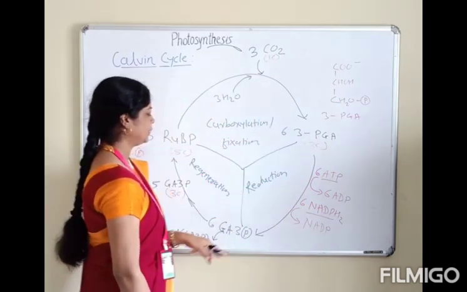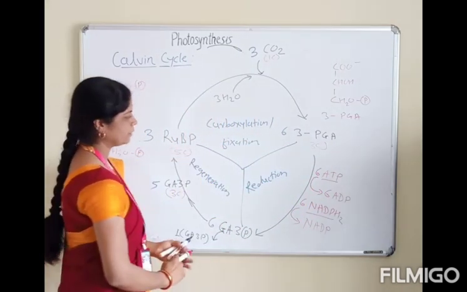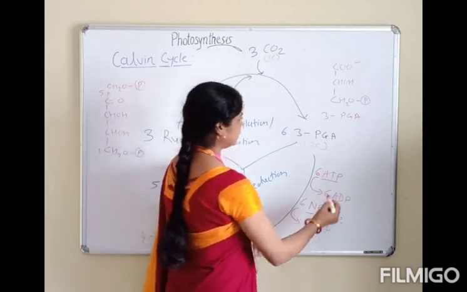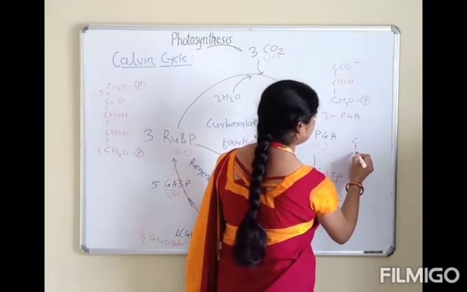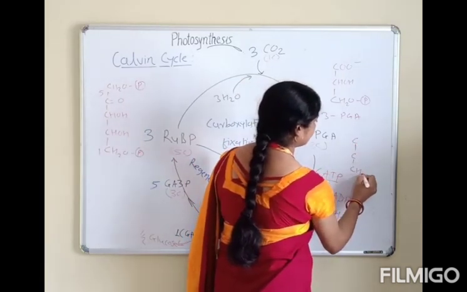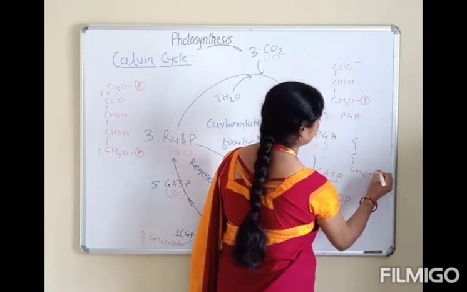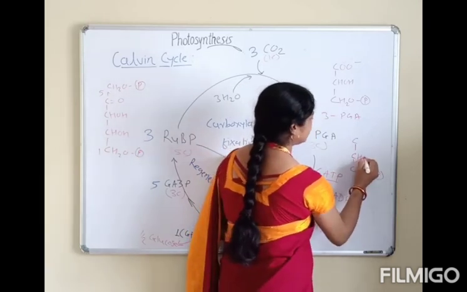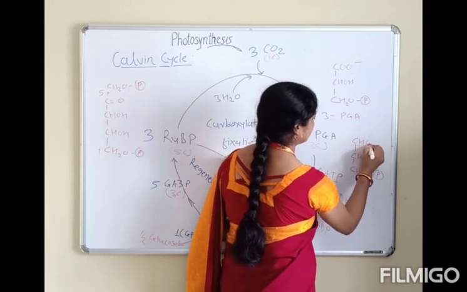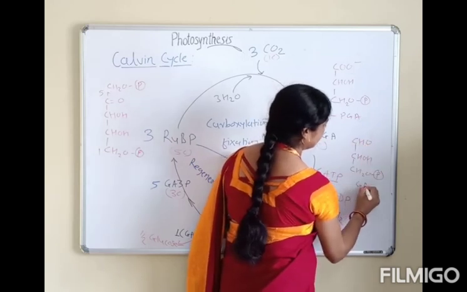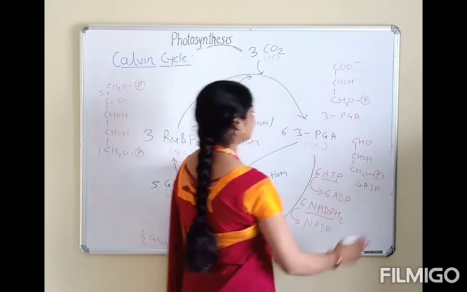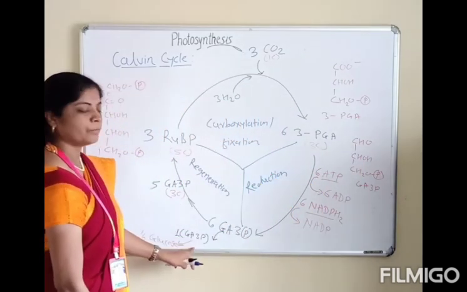And 3-PGA is reduced to form glyceraldehyde 3-phosphate. Glyceraldehyde 3-phosphate has 3 carbons: CH2O phosphate group at carbon 1, CHOH and CHO. This is glyceraldehyde 3-phosphate.